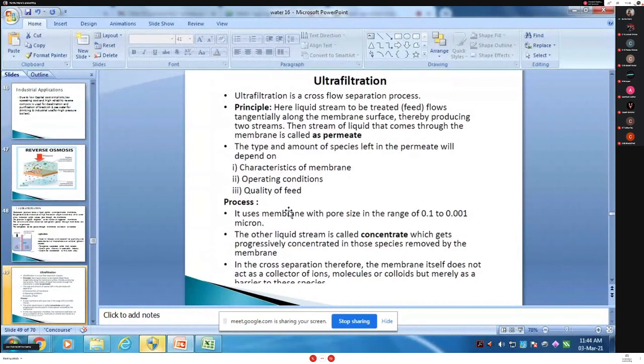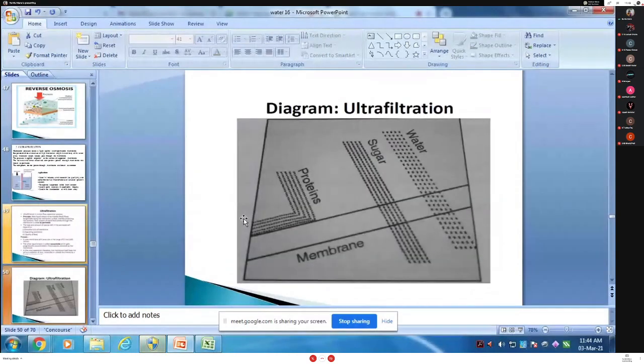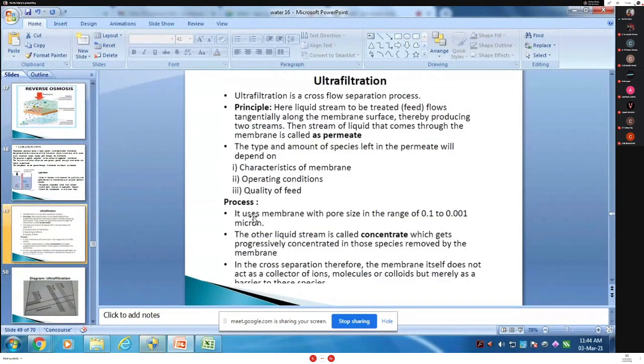Okay. What is the process of this? I will give one diagram, for protein, sugar and water separation through this membrane. Water, sugar and proteins have different types of molecular structure. So what is that process? It uses a membrane with a pore size in the range of 0.01 to 0.001 micron.